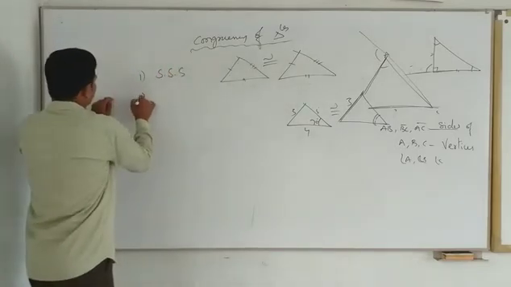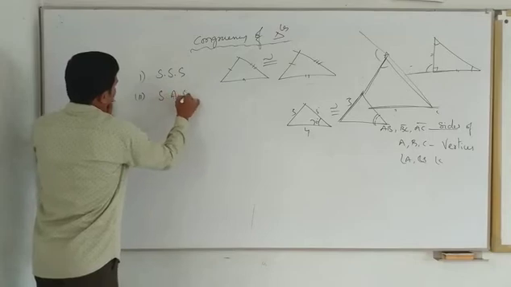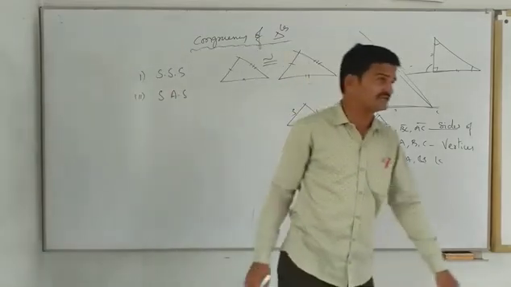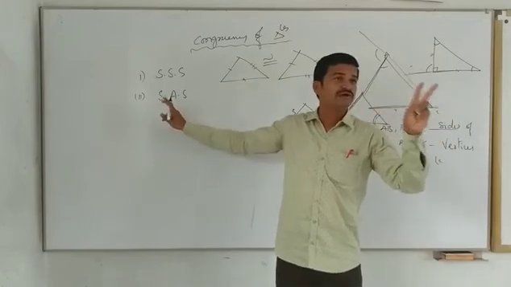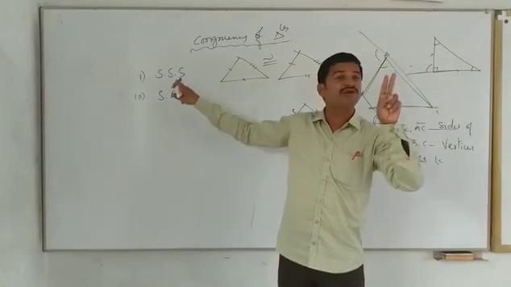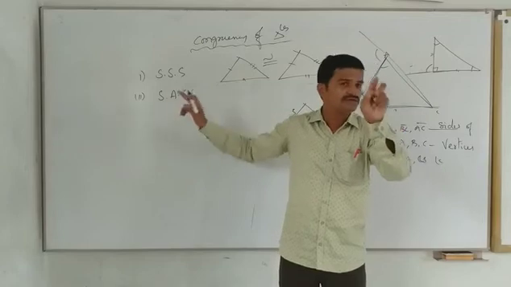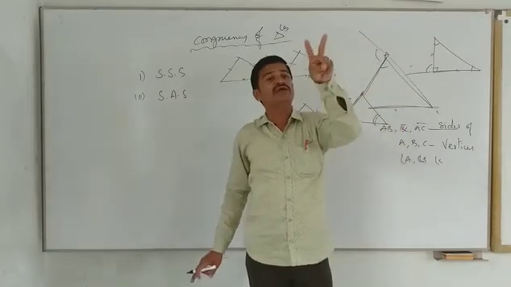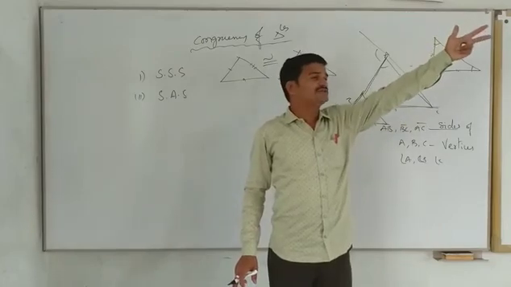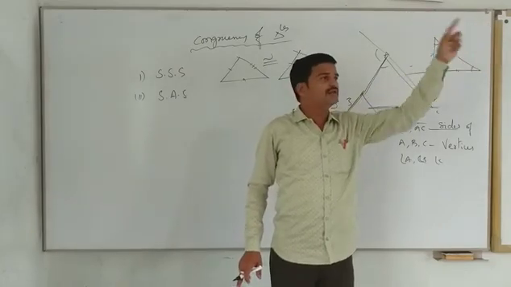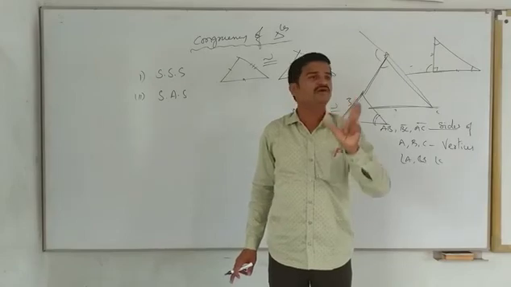The second one is SAS. So what is SAS? Look here. In any two triangles, the two sides and including angle of one triangle are respectively equal to the two sides and including angle of another triangle. Then those two triangles are said to be congruent.